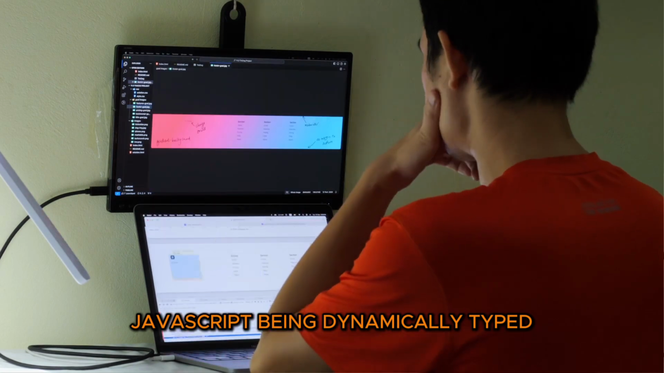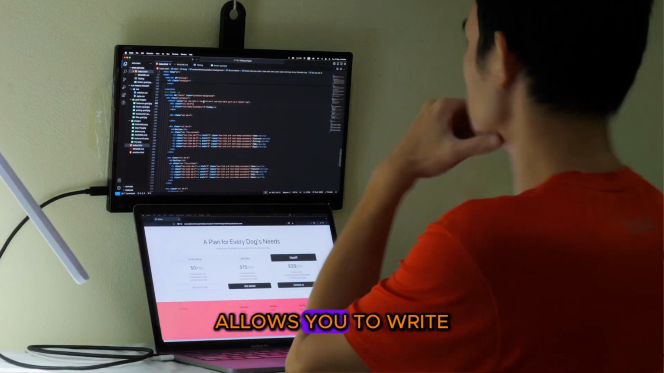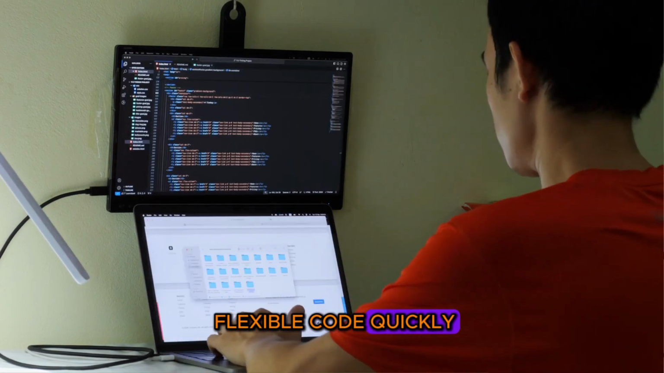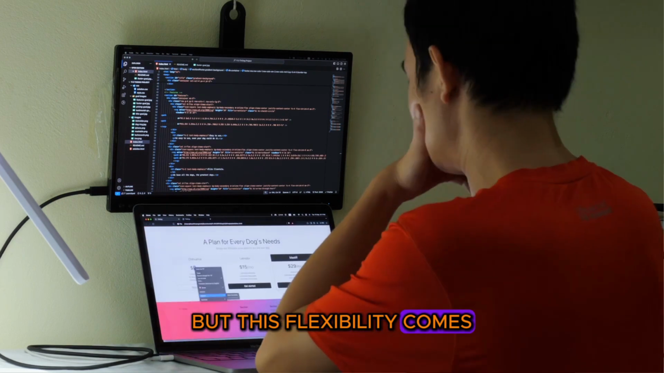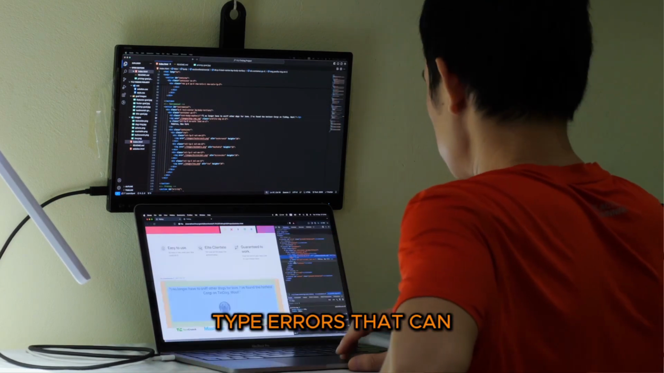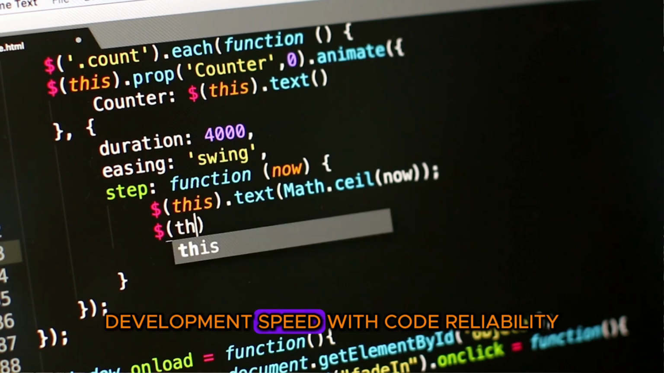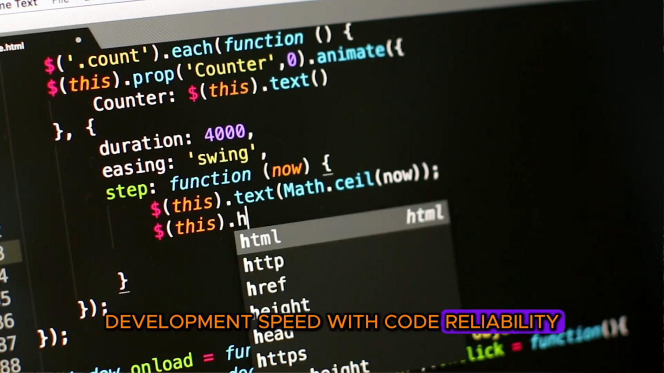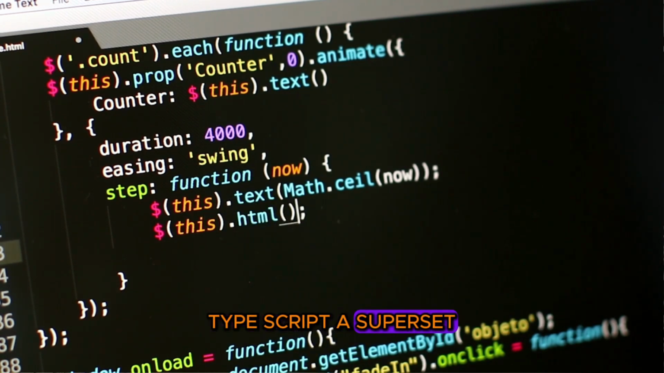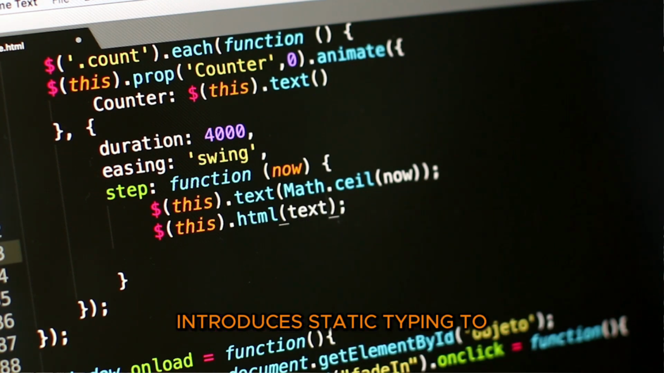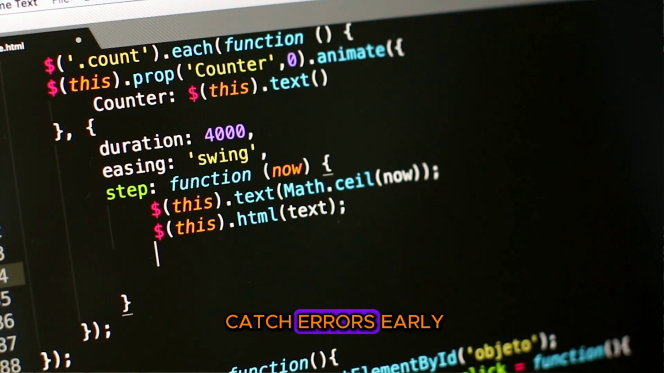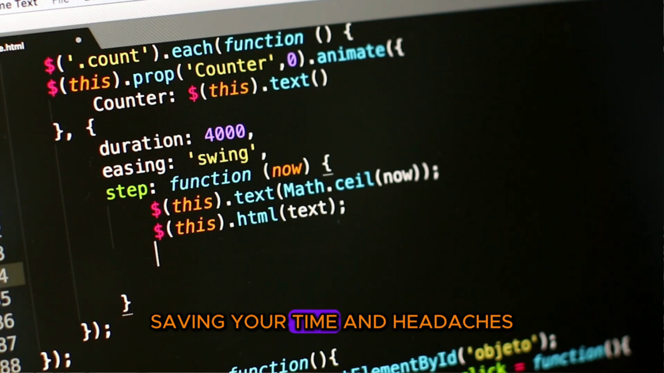JavaScript, being dynamically typed, allows you to write flexible code quickly. But this flexibility comes at a cost: type errors that can be hard to debug. You need to balance development speed with code reliability. TypeScript, a superset of JavaScript, introduces static typing to catch errors early, saving your time and headaches.